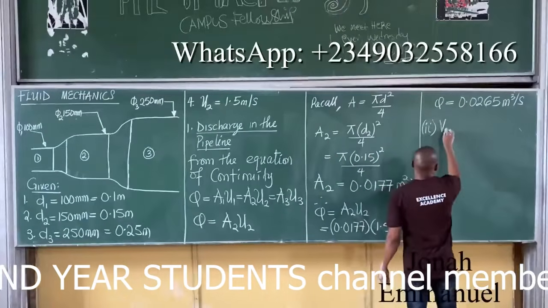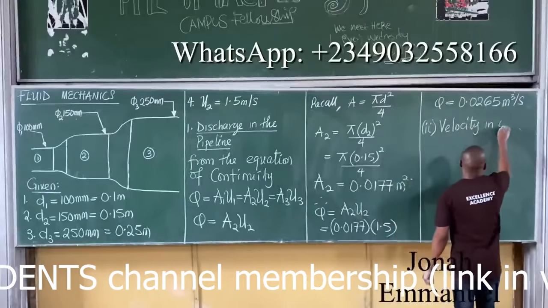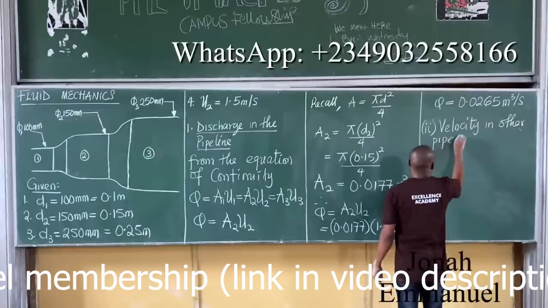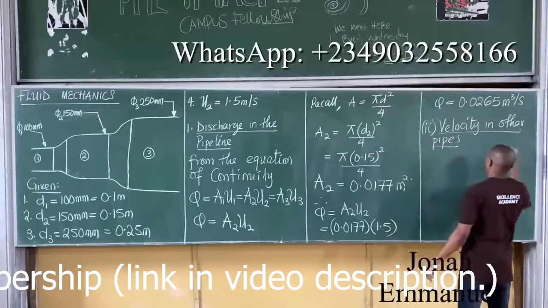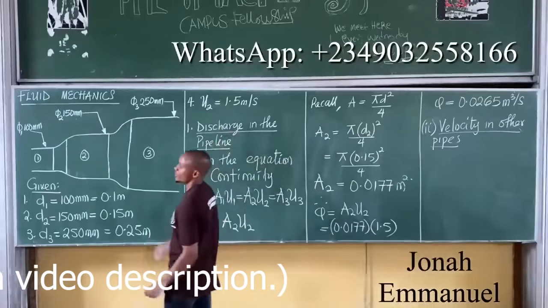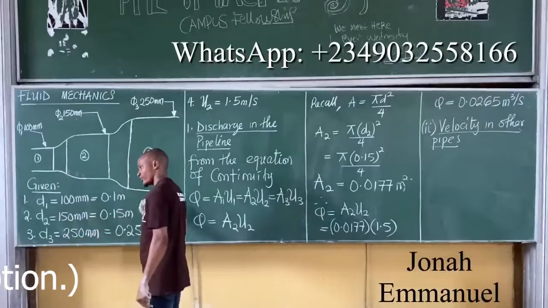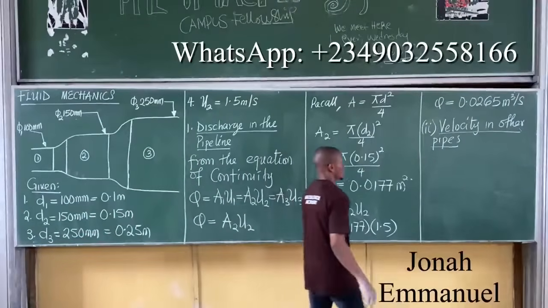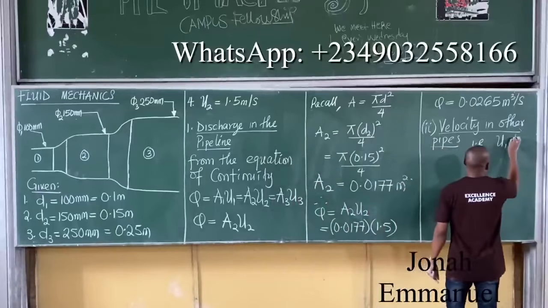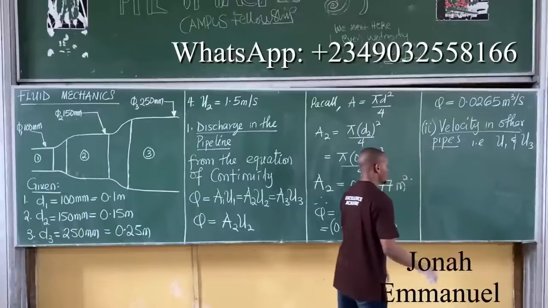Okay, velocity in other pipes. When we say velocity in other pipes, the one given is U2. So if you say in other pipes, you find what there? U1 and U3. That's what's left. So find U1 and U3. And that should be easy.